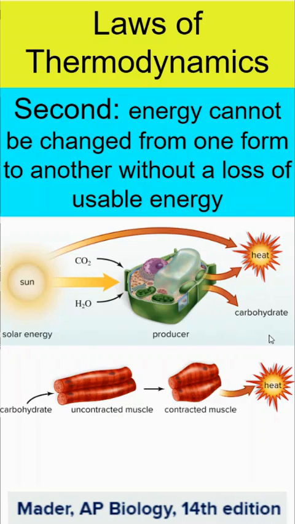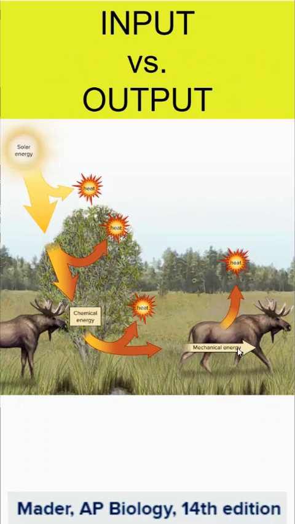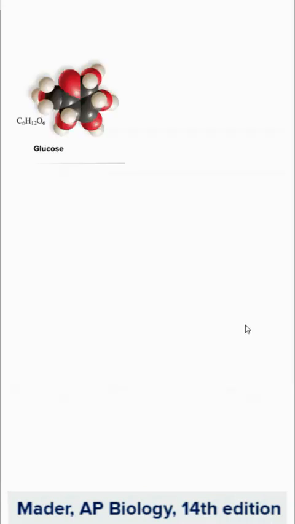However, all of these processes are also going to lose usable energy through heat loss. So again, in order for this moose to survive, we need a constant input of energy, because if the input does not exceed the output, life cannot exist and it wouldn't stay ordered.